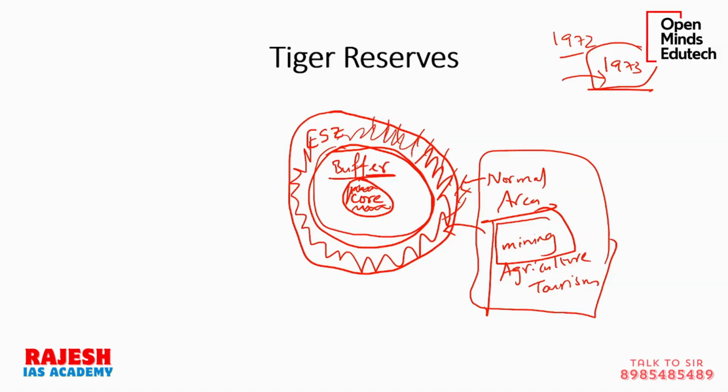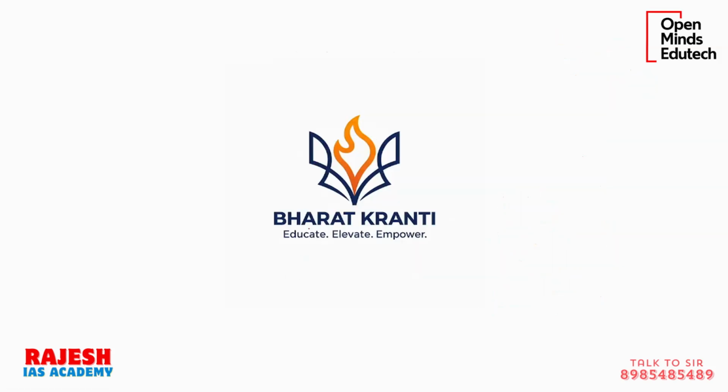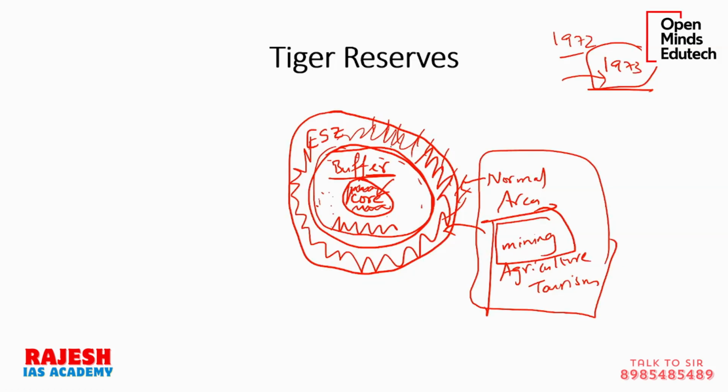What is a buffer? That means it is a cushion. It is a separating space between the original main habitat, the core. Animals can come here, but the density of animals is lesser here. It is a safety space to avoid friction between humans and animals. In the core, this is the exclusive living area of the animals. No one is allowed to do any activity. So as you go inside, the restrictions keep on increasing.